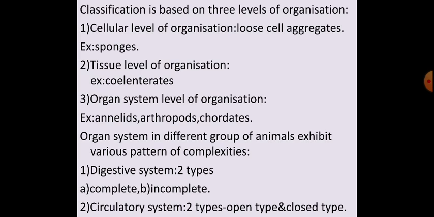I hope you understood. Open type means heart is present but the blood is pumped outside of the heart. There is no particular arrangement for passing of blood in the body. They are just dipped, bathed in it. Whereas closed type means the blood will be pumped through the heart and circulated in particular arteries, veins and capillaries.